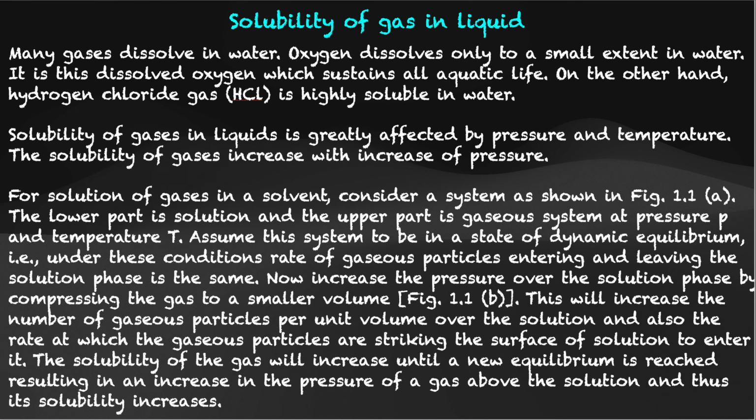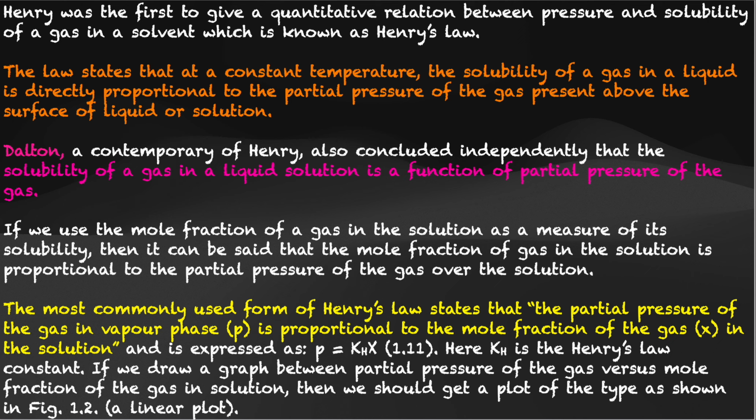Now, Henry was the first to give a quantitative relation between pressure and solubility of a gas in a solvent, which is known as Henry's law. So we saw that solubility is directly proportional to the amount of pressure applied for a gas. That is what we saw through experiments. Now there should be a quantitative relation, right? So that was first proposed by Henry, and it was called Henry's law.